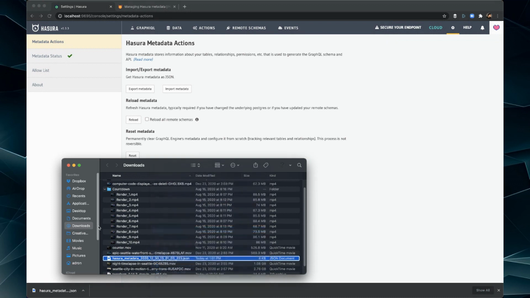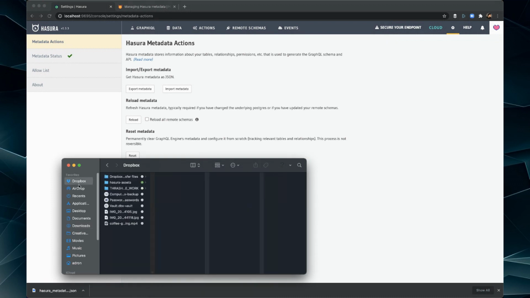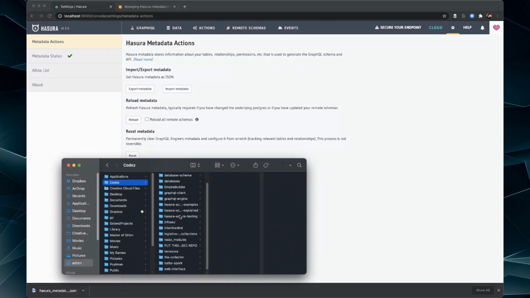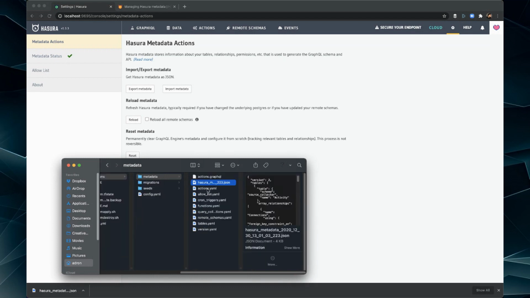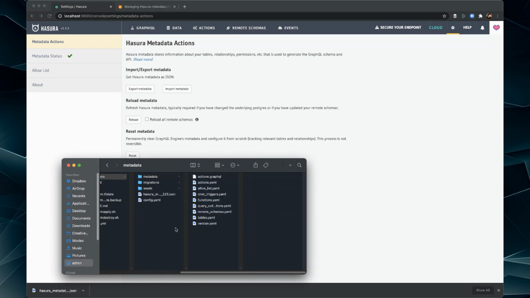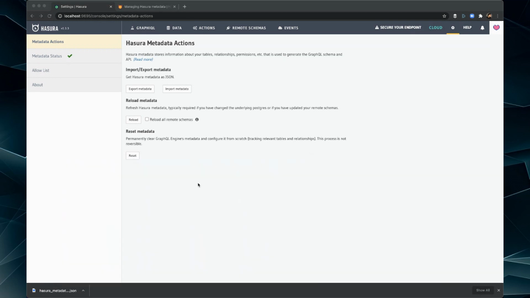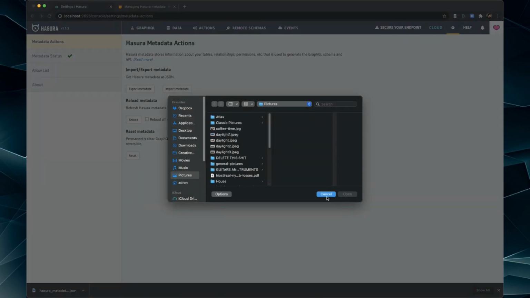And I'm going to take that and copy it. And I'm going to put it in, so where's my stuff? Oh yeah, there, codes. And we are in Terrazura. And then we're going to migrations, metadata, and I'm going to put that in here. I don't know if that actually, you know what the heck, I'll just put that out here. Okay. And then reload all remote schemas. We don't have any remote schemas at the moment. And import metadata should, yep, okay, let me pick the thing.